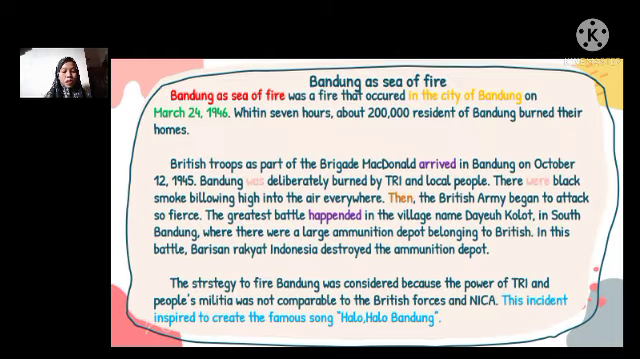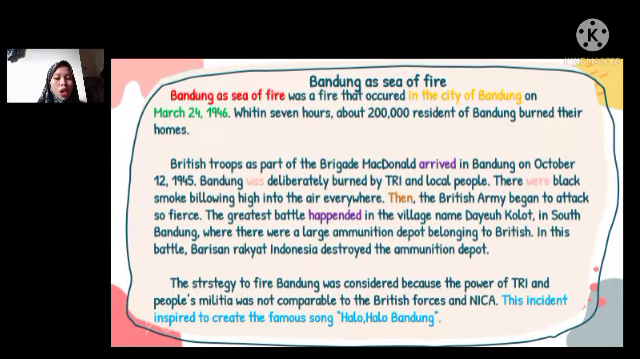The greatest battle happened in the village named Dayeuhkolot, in South Bandung, where there was a large ammunition depot belonging to the British. In this battle, Barisan Rakyat Indonesia destroyed the ammunition depot. The strategy to burn Bandung was considered because the power of TRI and the People's Militia was not comparable to the British force and NICA. This incident inspired the creation of the famous song Halo Halo Bandung.